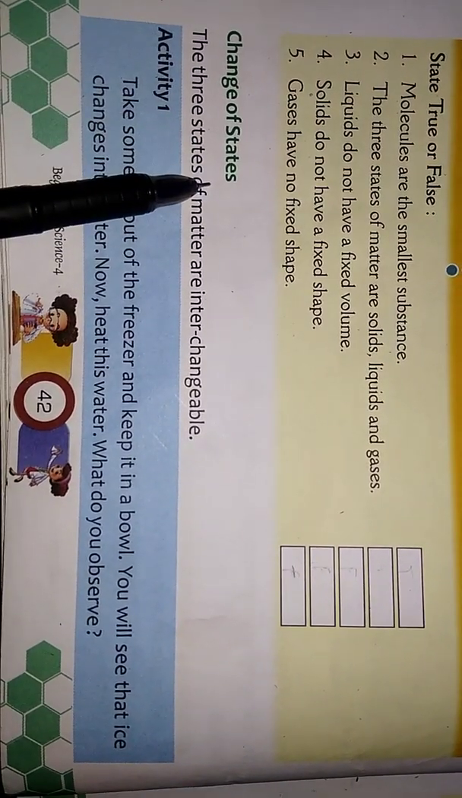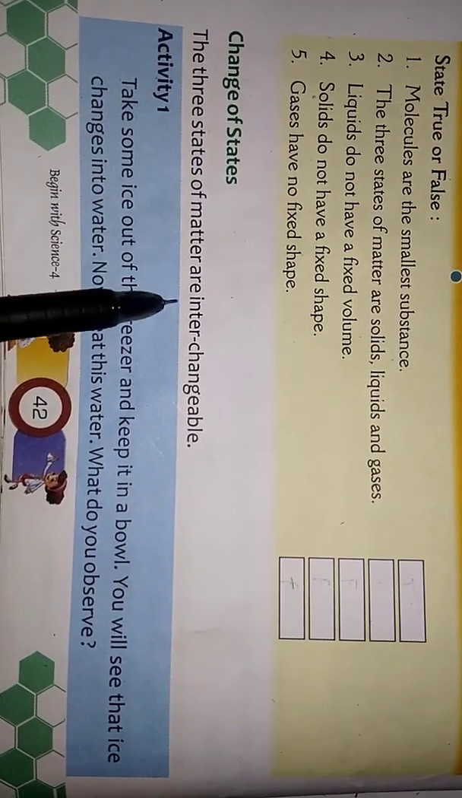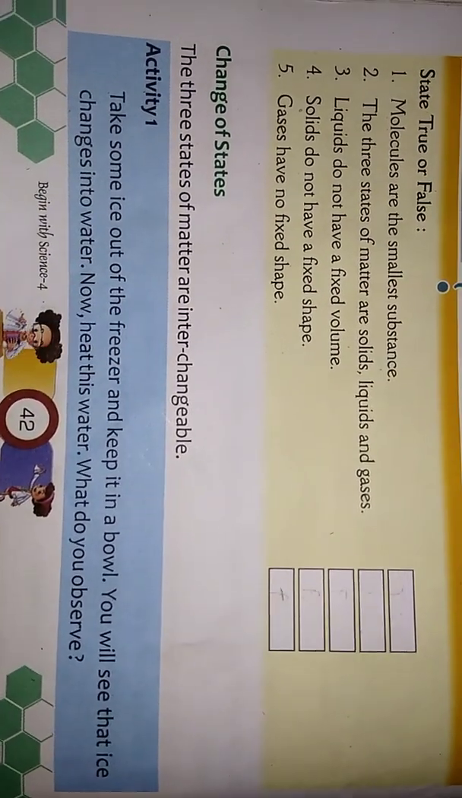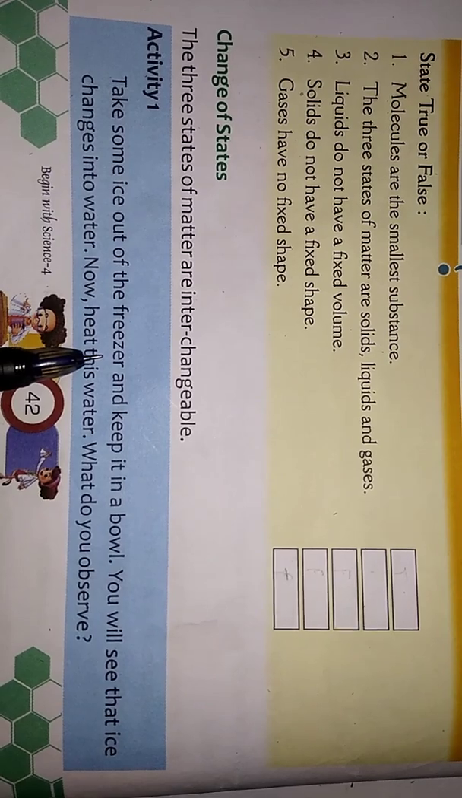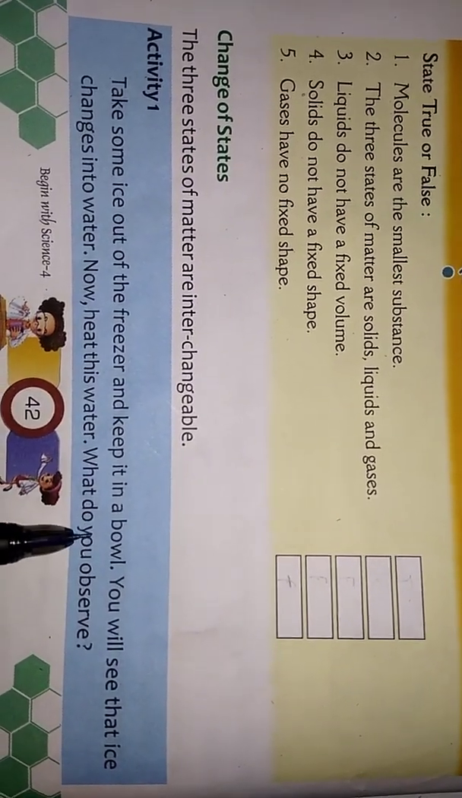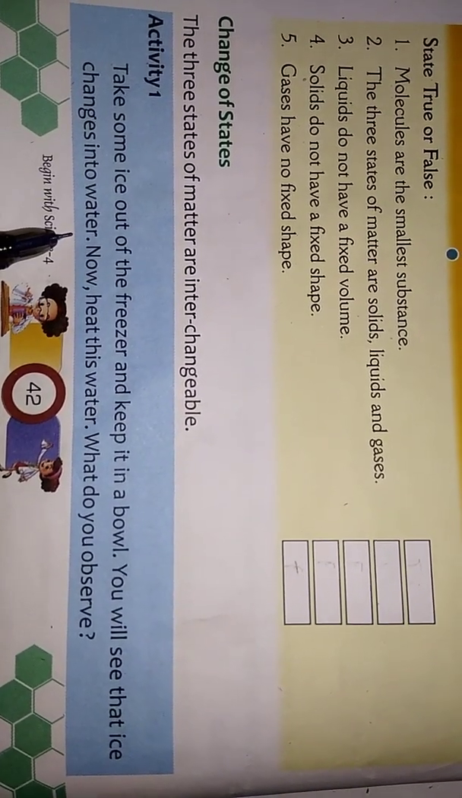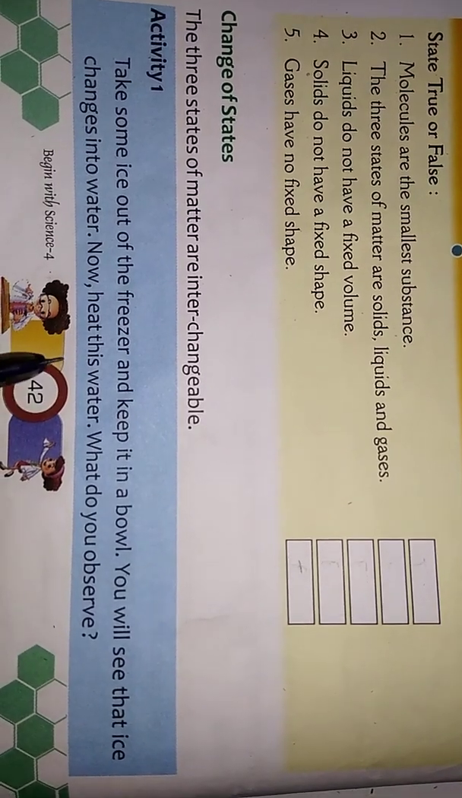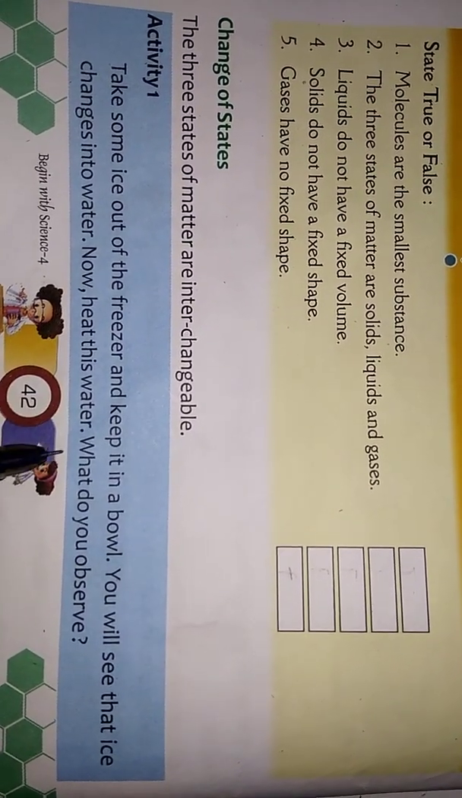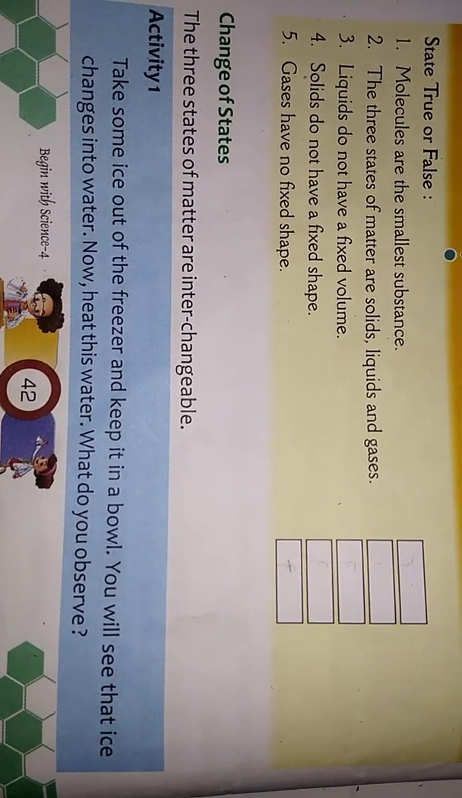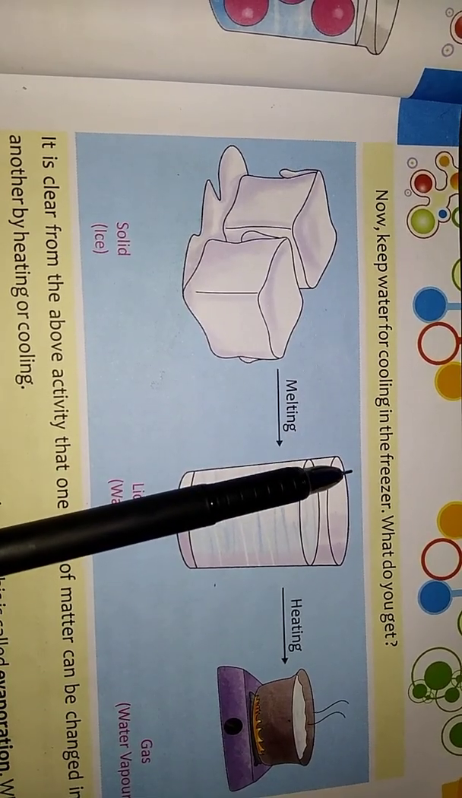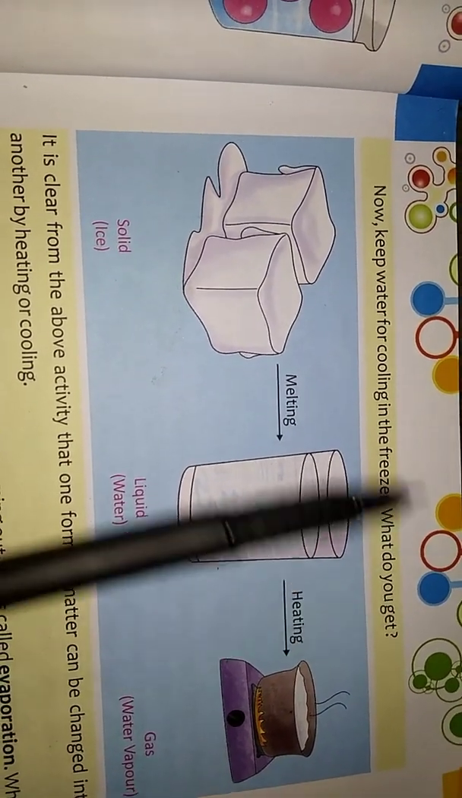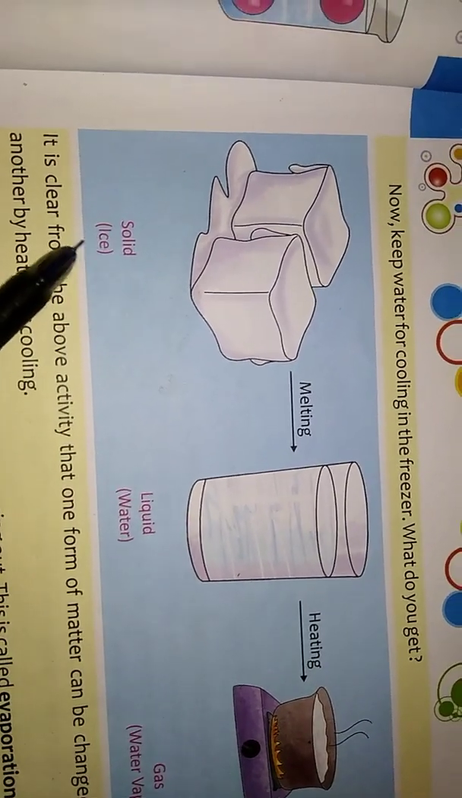Changes of states. The three states of matter are interchangeable. Activity 1. Take some ice out of the freezer and keep it in a bowl. You will see that ice changes into water. Now heat this water. What do you observe? Now keep water for cooling in the freezer. What do you get? Now you can see here it is ice.